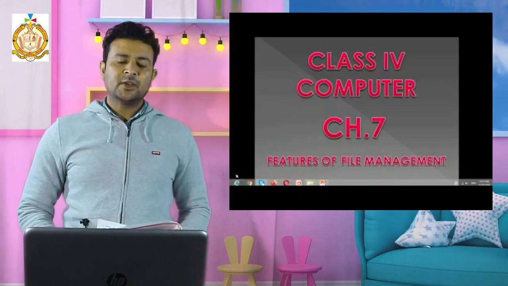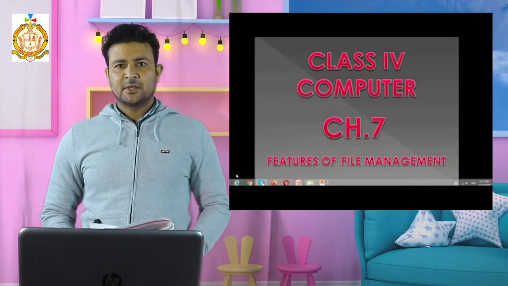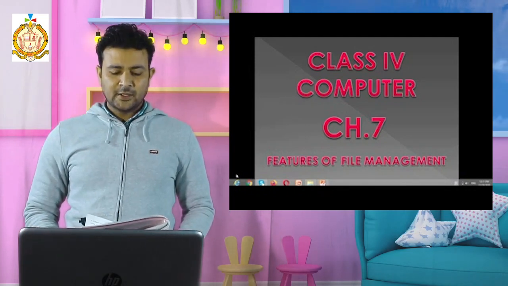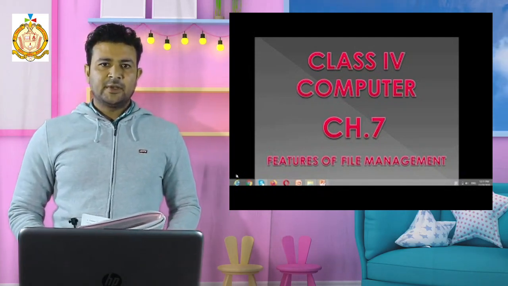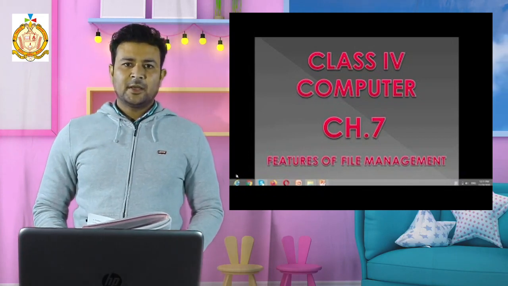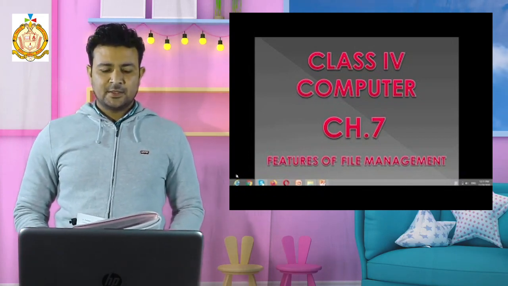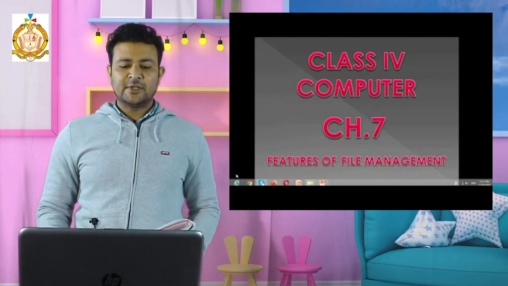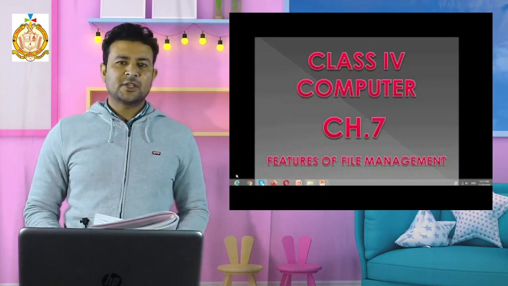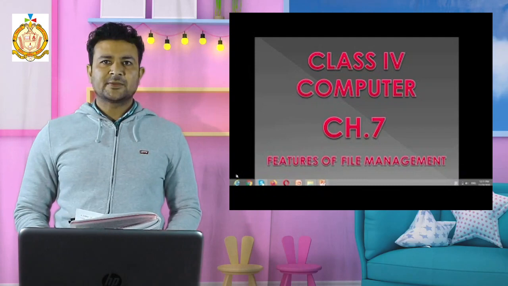You know, when we are clicking photographs, saving, downloading songs from the net, saving photographs from the camera, there are different kinds of files. So we have to save these files. Where do we have to save these files, and how can we copy these files again?